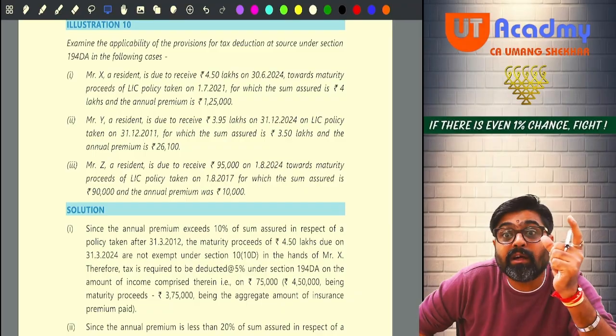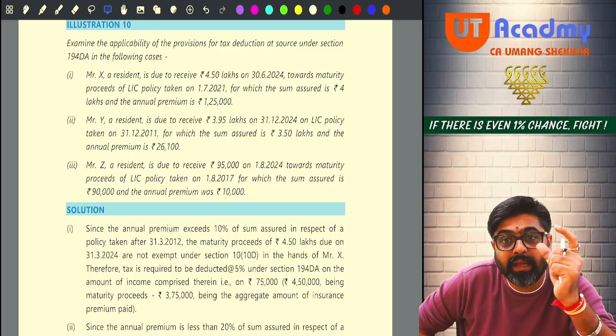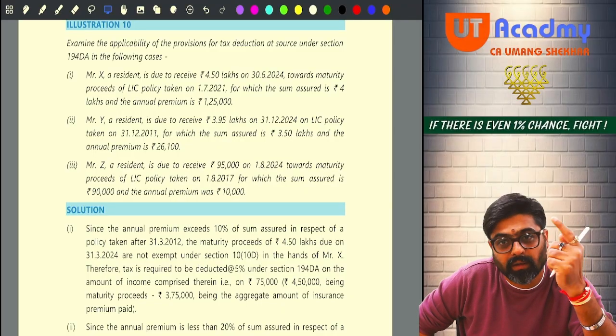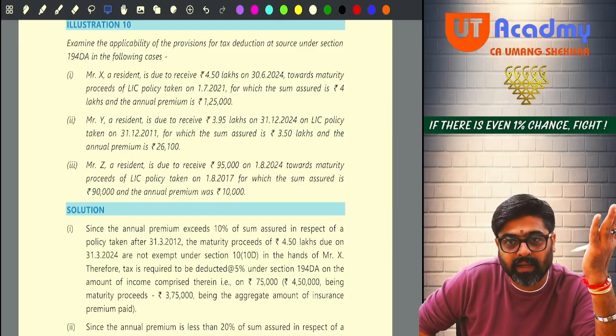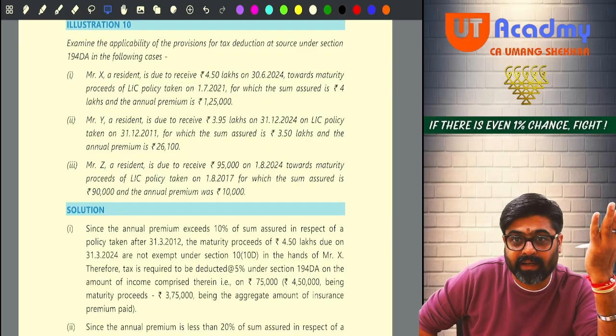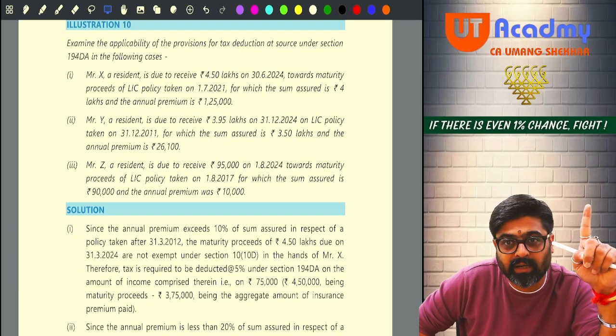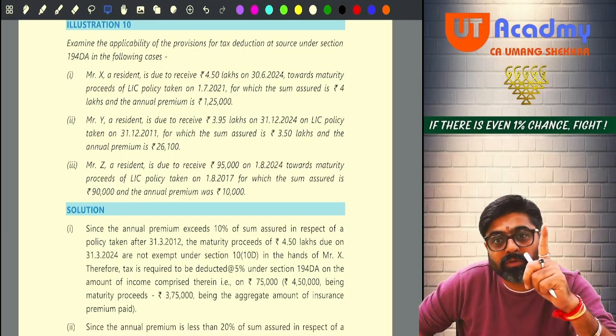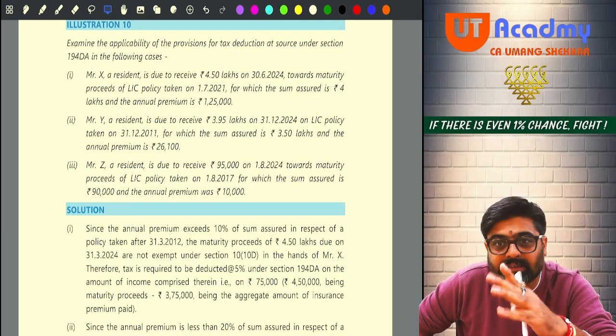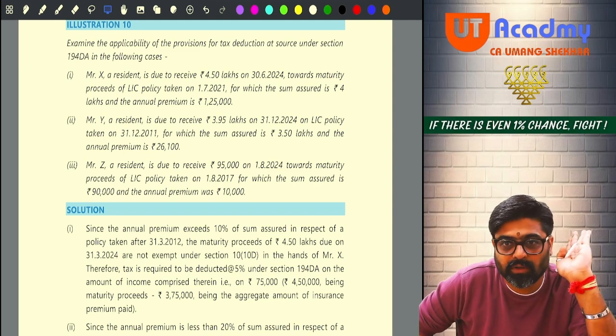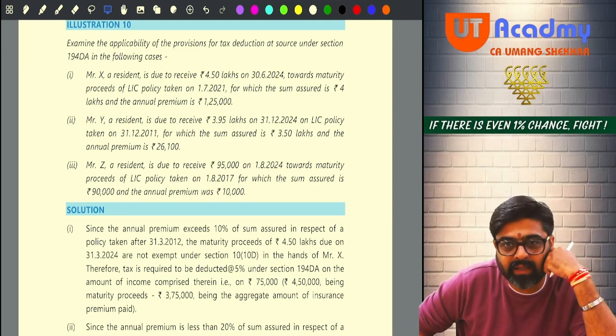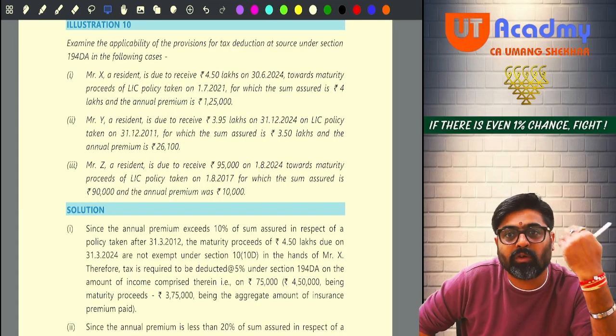So what is the income component? They are talking about the income component, the taxability under the head IFOS. I have already discussed with you that the premium which was not allowed, to that extent the amount will be reduced. So now they are not saying anything about whether this 1,25,000 was allowed or not allowed.